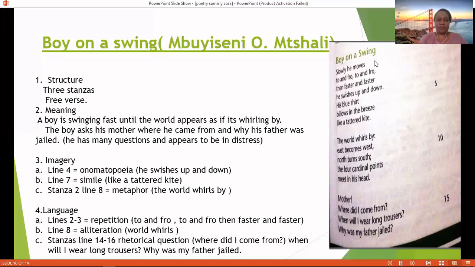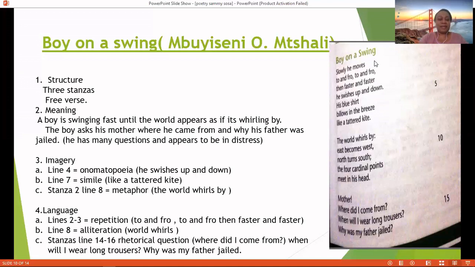Number 4, language. In lines 2 to 3, we see repetition. To and fro, then faster and faster. That is to highlight maybe the movement there. It happens over and over again. Maybe some kind of a soothing movement, but still is moving faster. Then line 8, there is alliteration, world, whirls, the repetition of the consonant sound W.